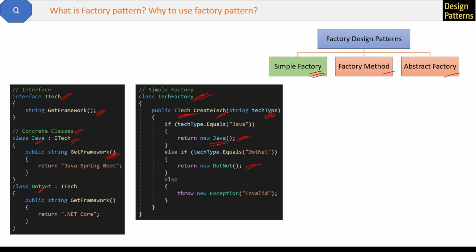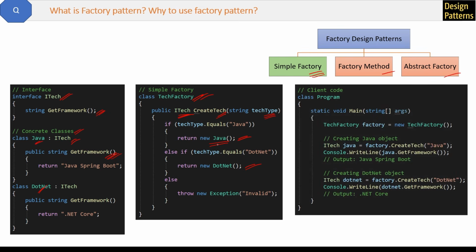At last in the client code, we created an instance of this TechFactory. So this is the factory class, okay, this TechFactory. So why are we calling it factory? Because it will now create all the objects. The main method or the client code will not create the class objects. So that's why this is a factory, because it is a factory for creating the objects.